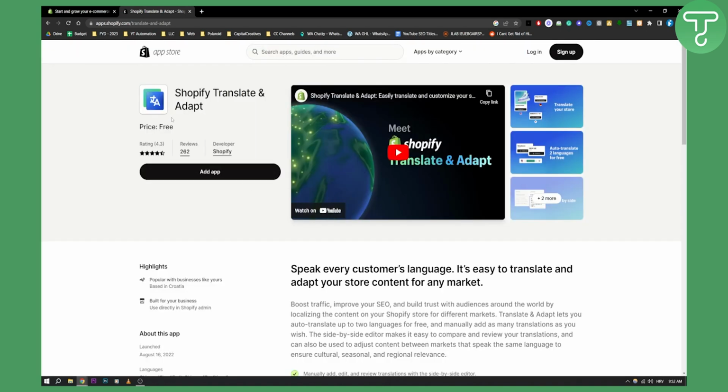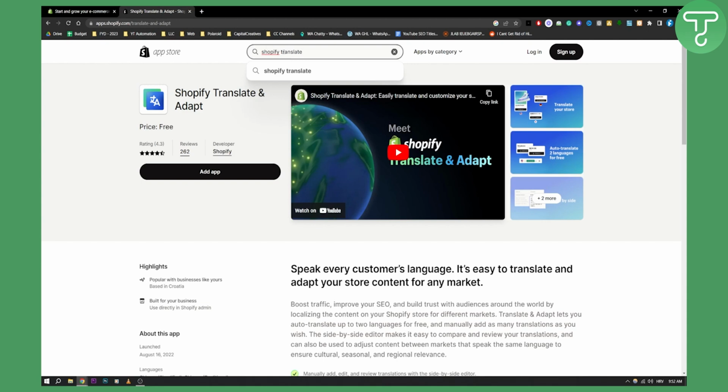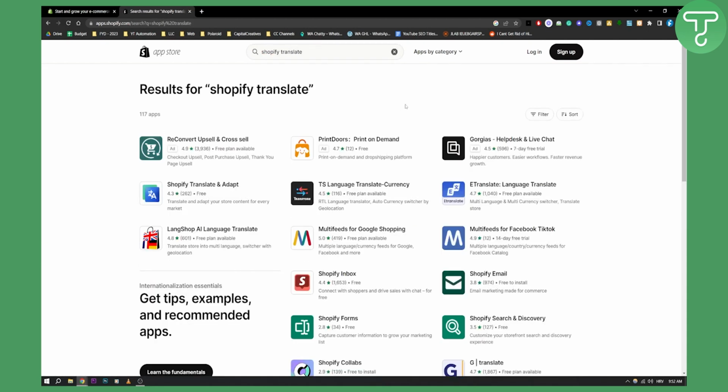It's completely free. Obviously, if you're looking for maybe different apps, you can go here and just go Shopify Translate. And then as you can see, once you hit enter, you'll be able to see basically all the translation apps, as you can see, with maybe even paid plans and free plans as well. So, but this is one that I recommend if you want to translate your Shopify store using the Shopify's free app.